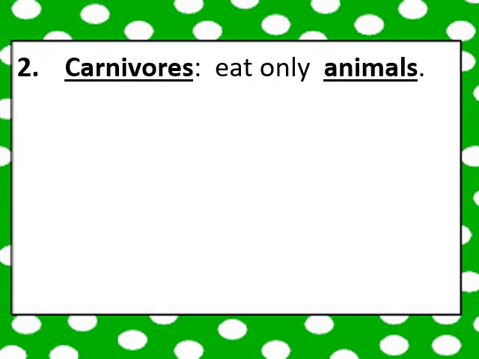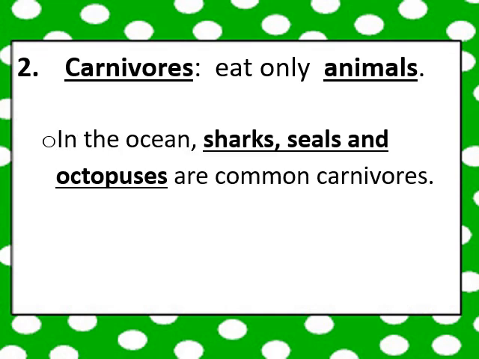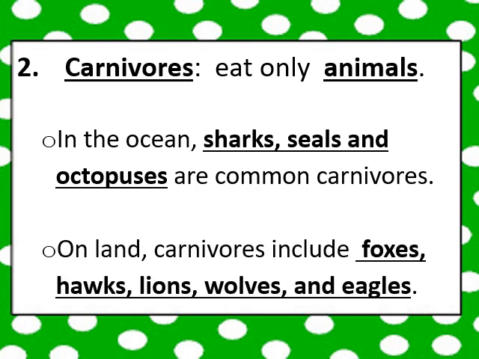The second group is the carnivores. Carnivores eat only animals. In the ocean, the sharks, the seals, and octopuses are common carnivores. On land, carnivores include foxes, hawks, lions, wolves, and eagles. So carnivores are the second group of consumers.